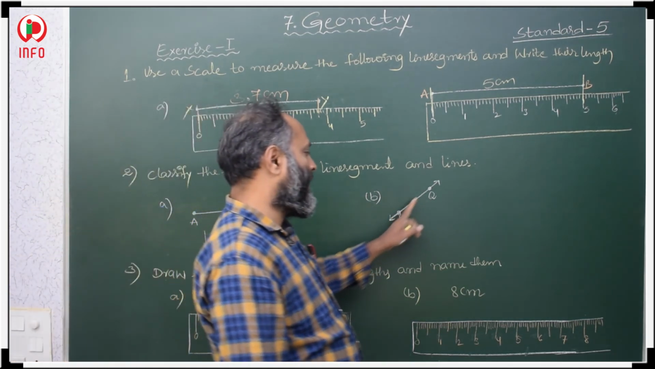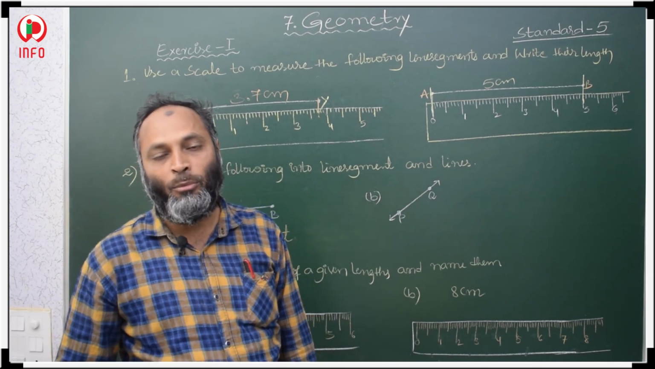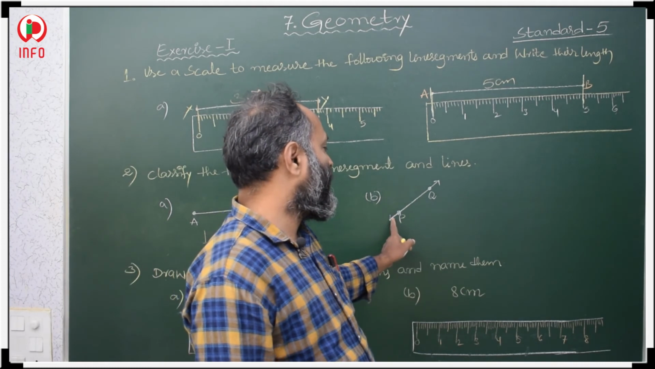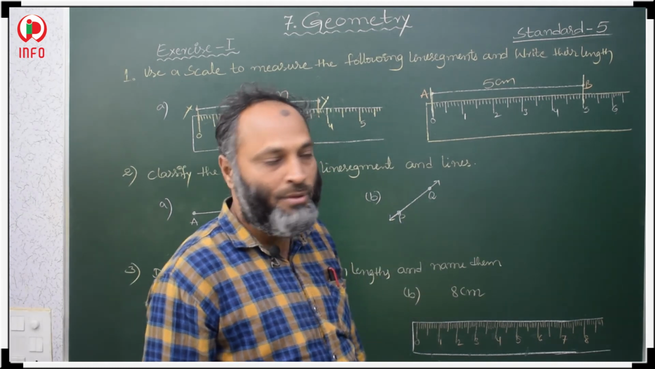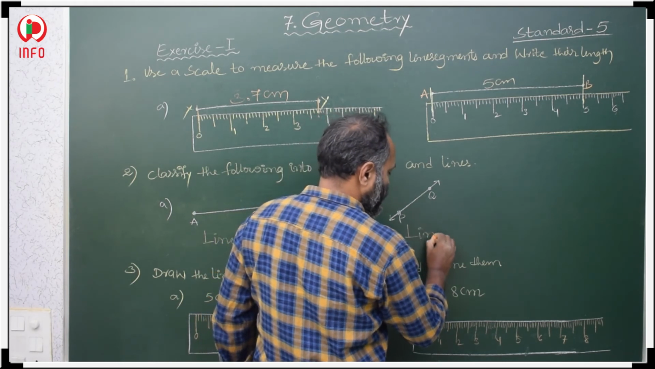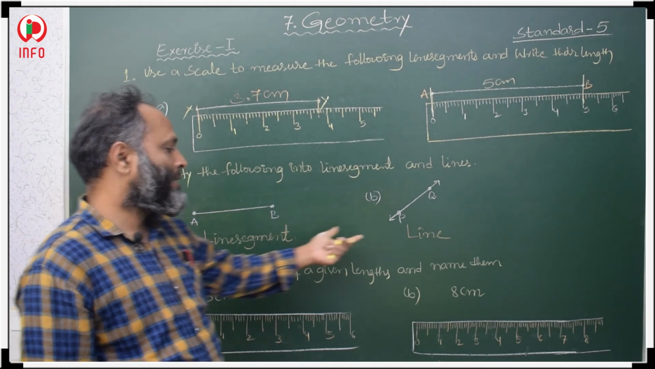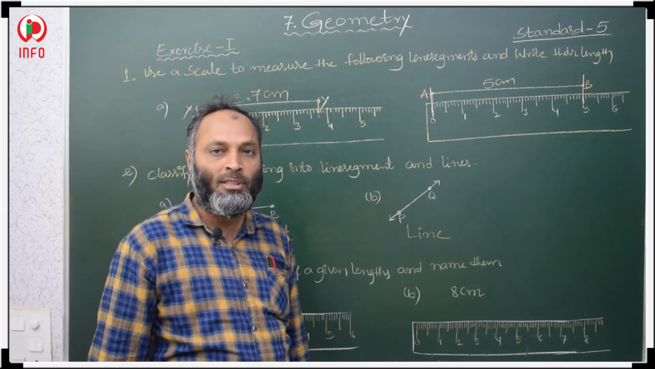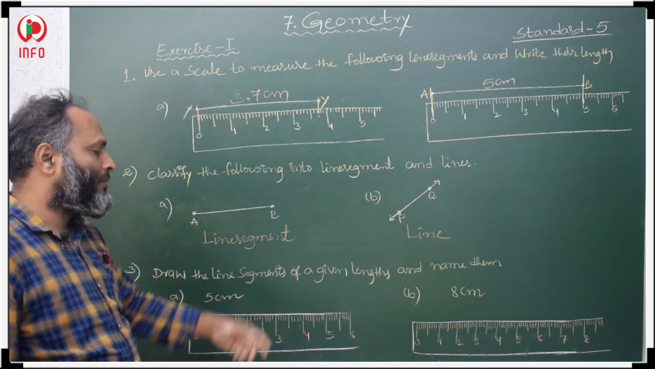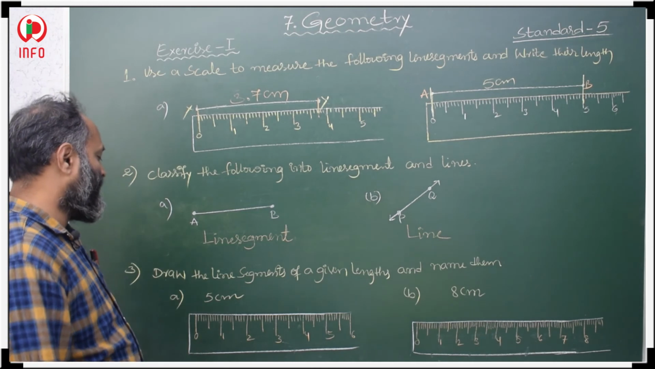Here we have two arrows. A line does not have any end point; it extends infinitely in both directions. Here we have arrows in both directions, so this is a line. This is a line segment and this one is a line.